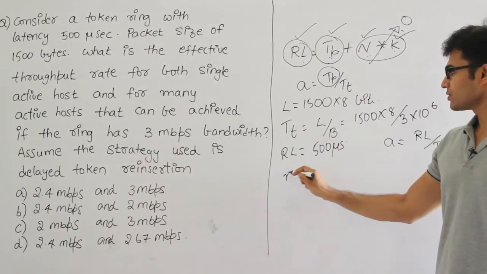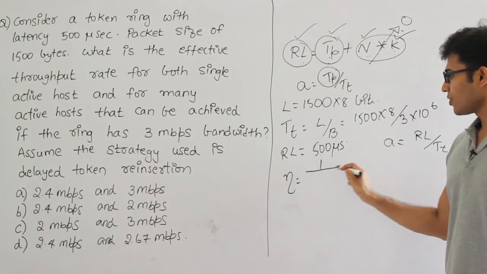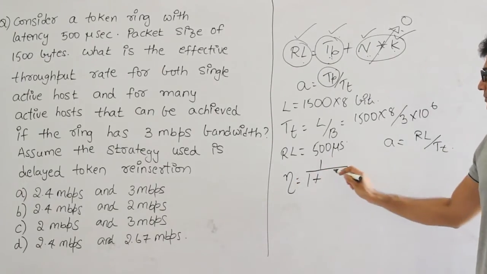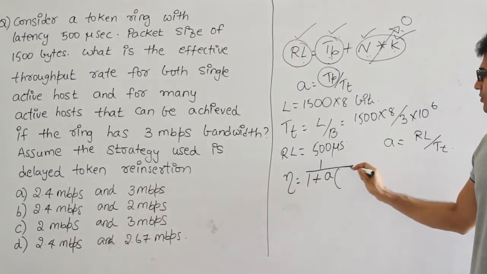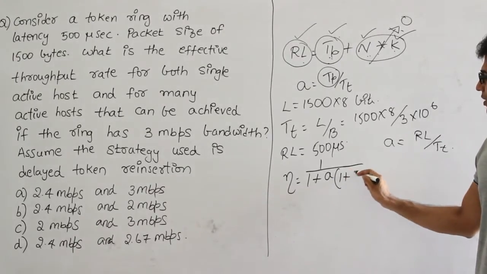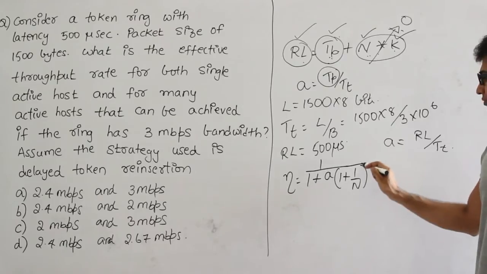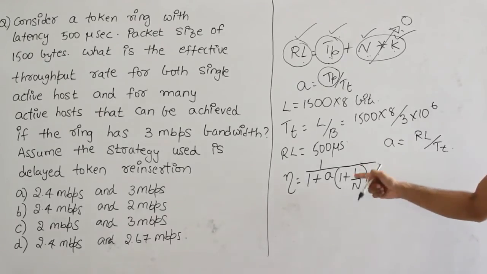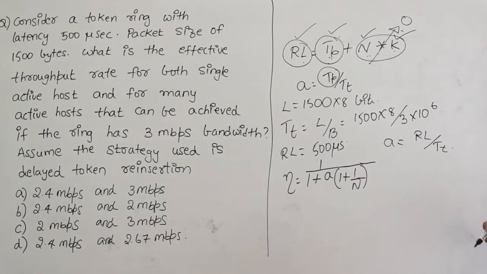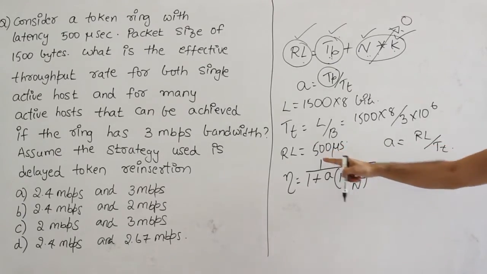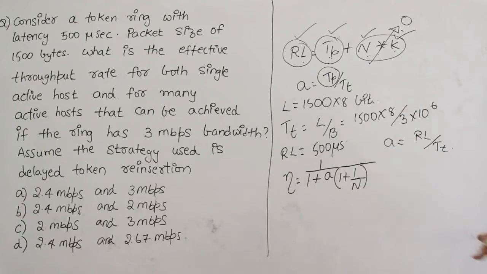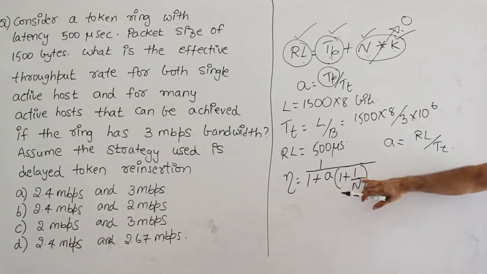In delayed token reinsertion, efficiency is 1 upon 1 plus a into (1 plus 1 by n). I just wrote the formula in a different way so that it is easy to modify later. Here a is ring latency divided by transmission delay, RL by TT, and n is the number of active stations.